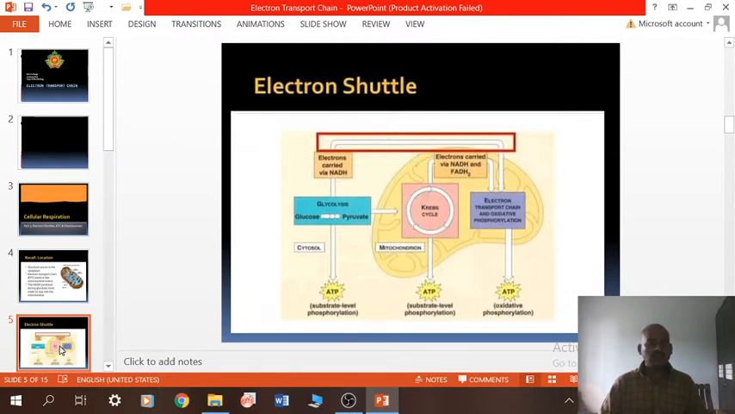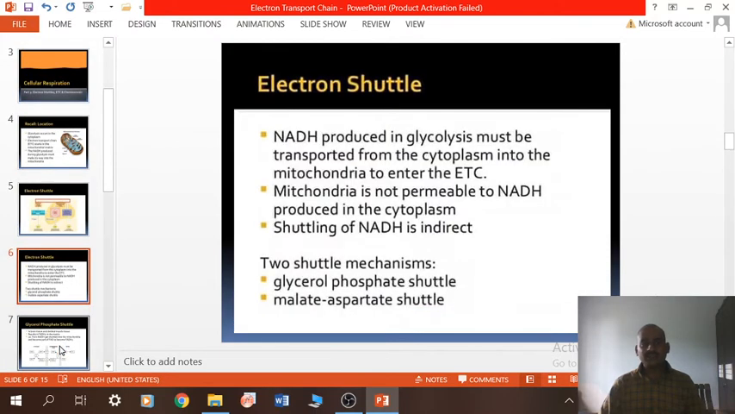So, how can the electron pass from the cytoplasm to the mitochondrial matrix? There is an electron shuttle system. Which types of electron shuttle systems are there, and why are they necessary? Because in the electron shuttle, NADH produced in glycolysis must be transported from the cytoplasm into the mitochondria to enter the electron transport chain.